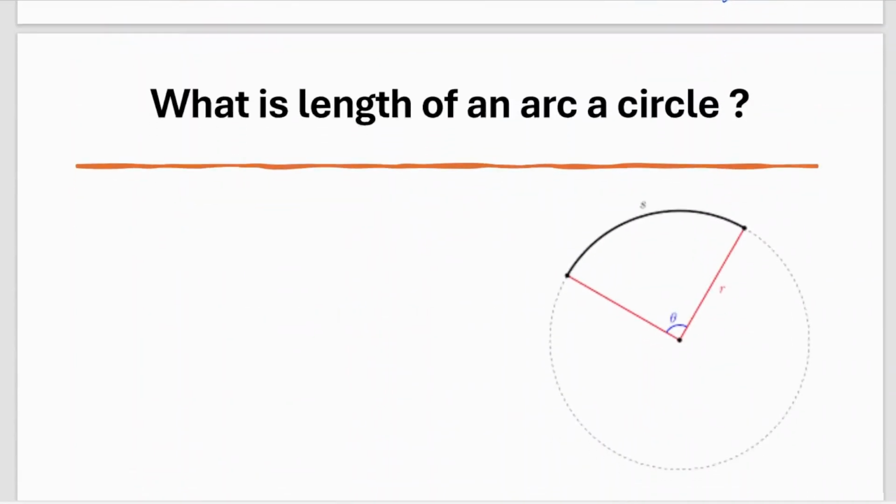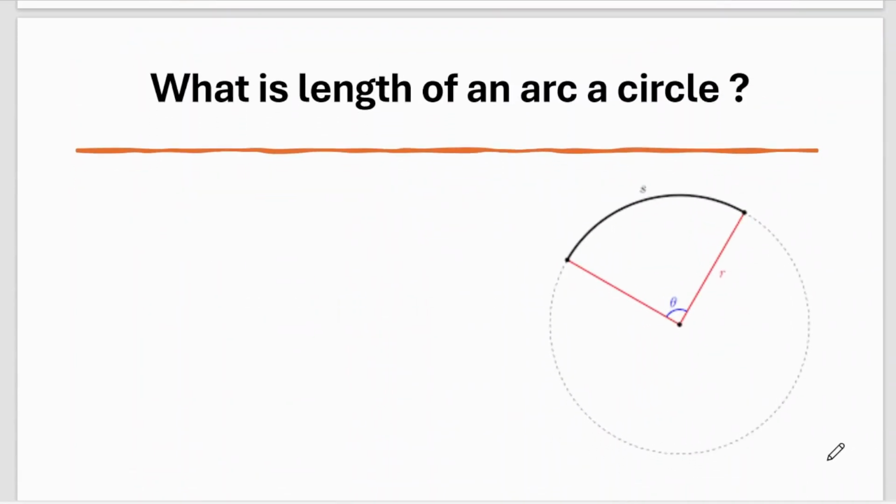Next. What is the length of an arc of a circle? Okay. So if I know the length of the complete circle, what is it? Circumference equal to 2 pi r. So this is the length of the complete circle, right? But I don't want the length of the complete circle.